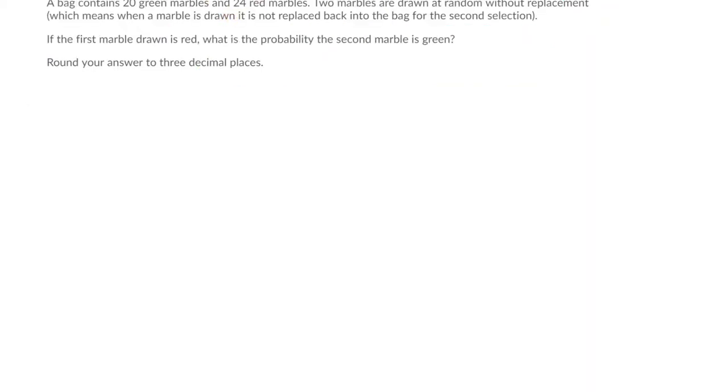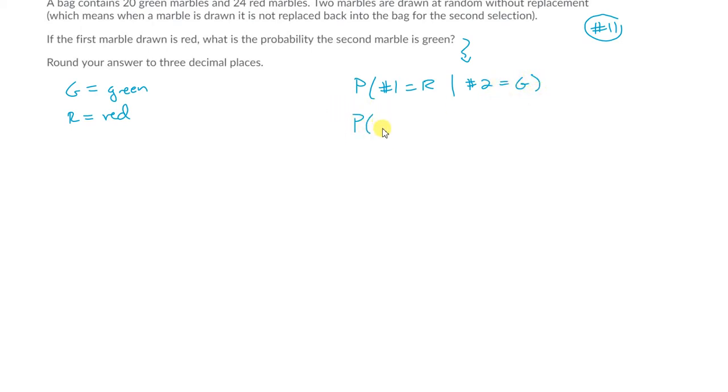Okay, so this is problem number 11. In this case, let's label our events here. A good label would be G for green marble, and we'll do R for red marble. What they're asking for here is the probability that marble number 1 is red, given that number 2 is green, or are they asking it the other way around? Is it the probability that number 2 is green given that number 1 is red? So which one is it?